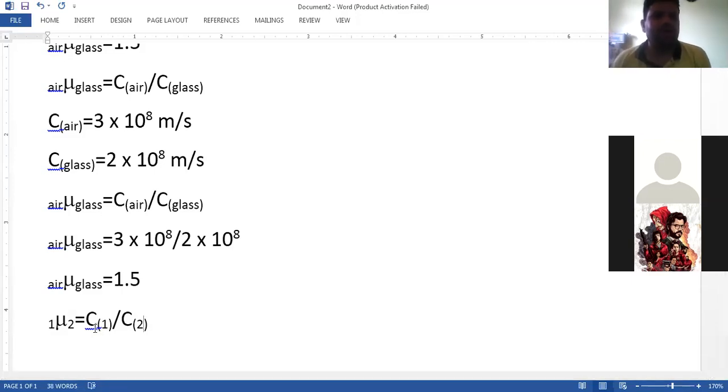We write the refractive index sign with 1 and 2 for the first and second medium. But when it comes to reading it, we read it as the refractive index of the second medium with respect to the first. Clear, class?